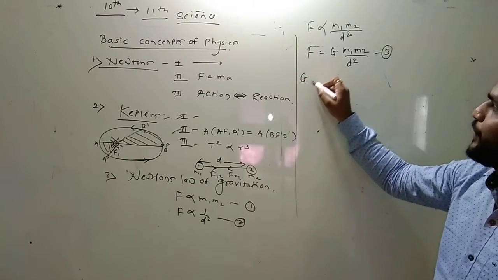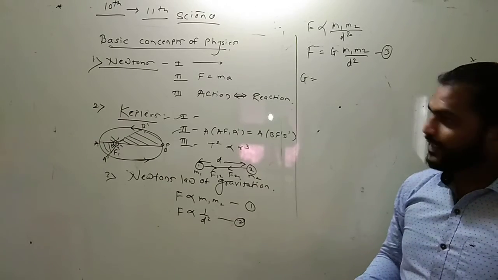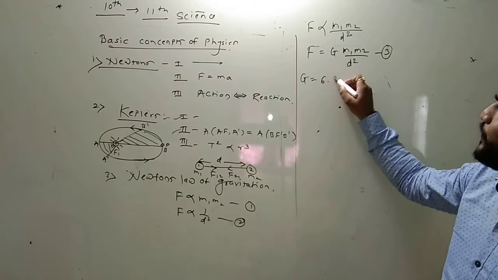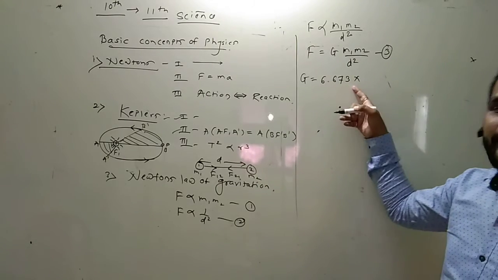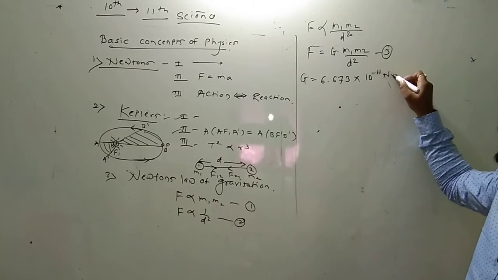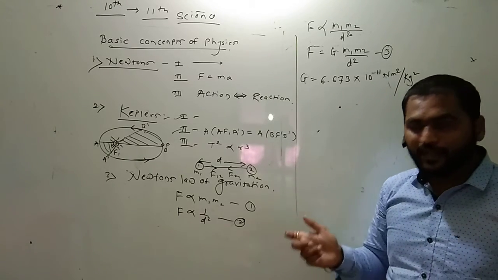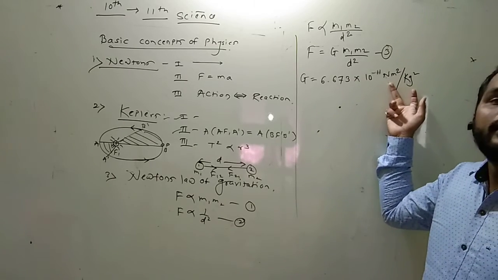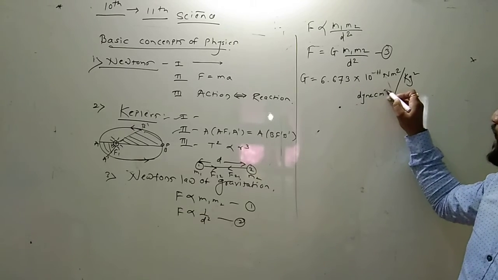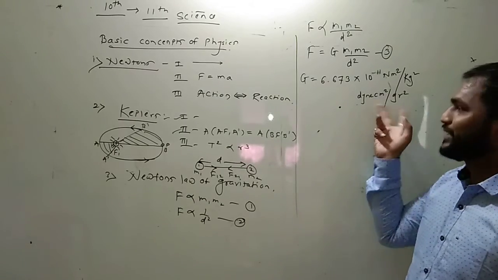Next, what is the magnitude for the universal gravitation constant? You are studying in the 10th standard. So what is the value for the universal gravitation constant? The magnitude for the universal gravitation constant is 6.673 into 10 raised to minus 11 Newton meter square per kilogram square. This is the SI unit, and the CGS unit is dyne centimeter square per gram square.